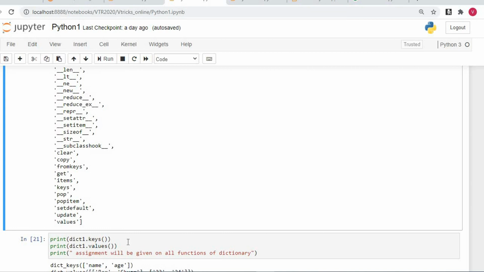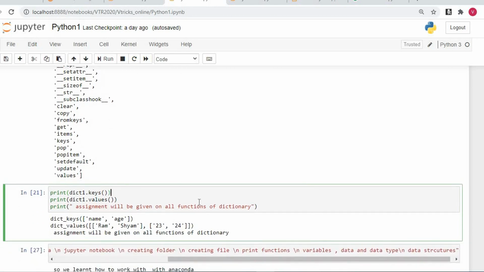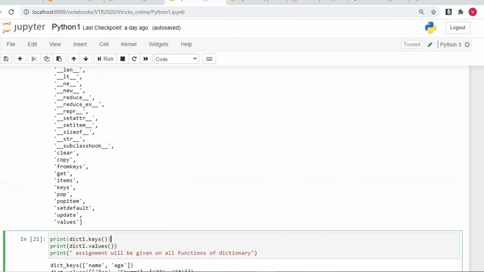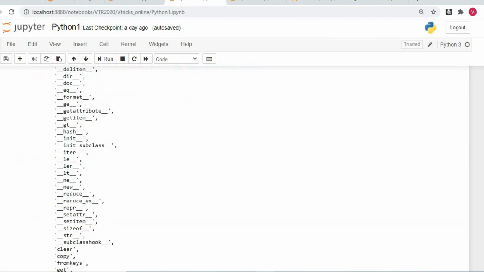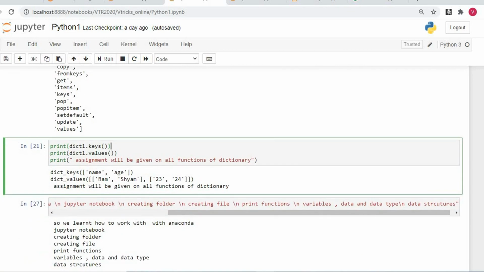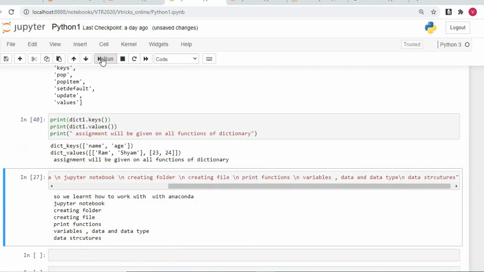Okay. Now I'll just use dict keys and values. I'm using print dict1. dict1 is now a dictionary. You can see here I've created a dictionary by the name dict1. Now I'll do dict1 dot keys, dict1 dot values, and I run this. If I run, you get the keys, which are name and age. The values are Ram, Sham, 23 and 24.